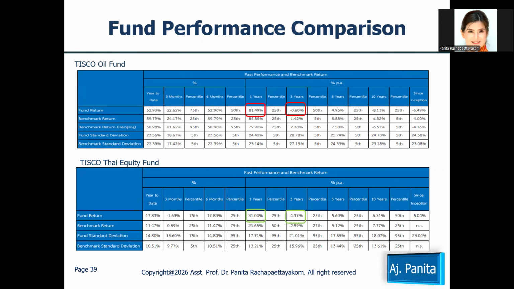However, please notice that even though the past performance of the Tisco Oil Fund is pretty good, for the 3 year, can you imagine if you invested 100% in the Tisco Oil Fund, over the 3 years the Tisco Oil Fund brings you a negative loss. At the same time, the Tisco Thai equity still provides you some positive return, that is about 4.37%.